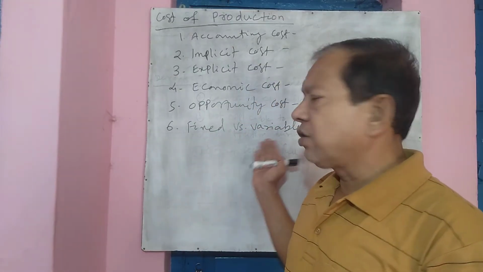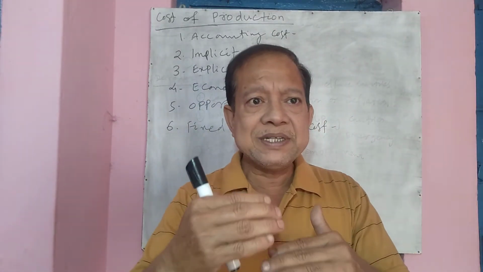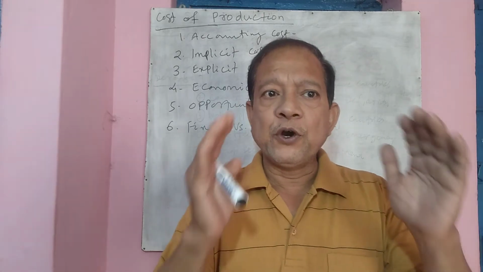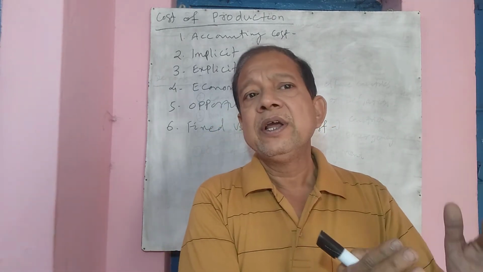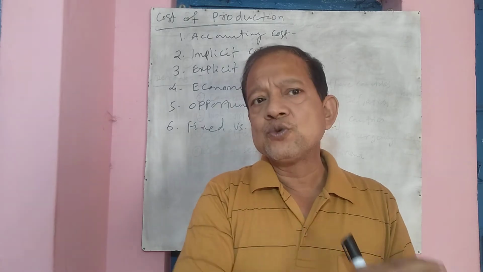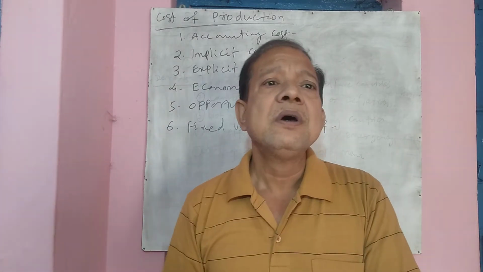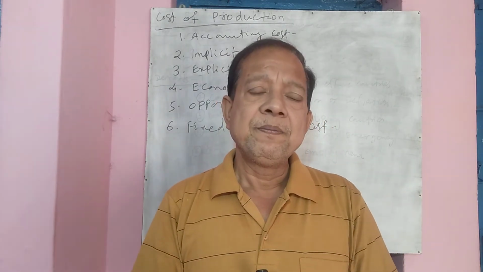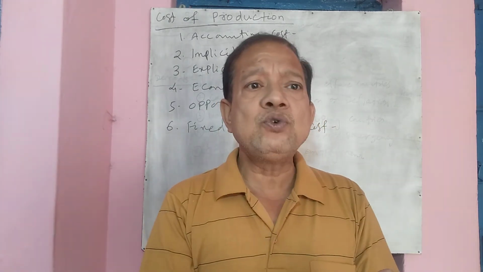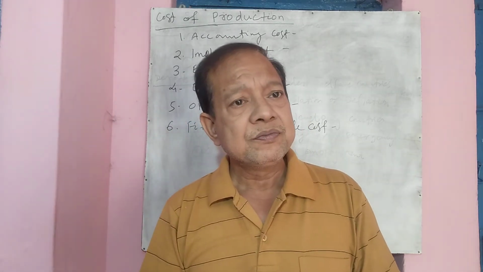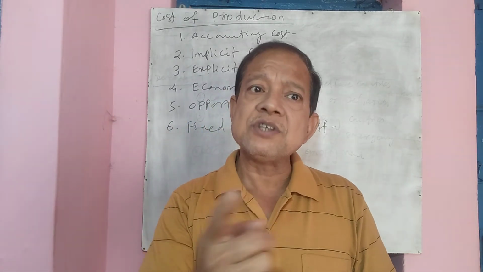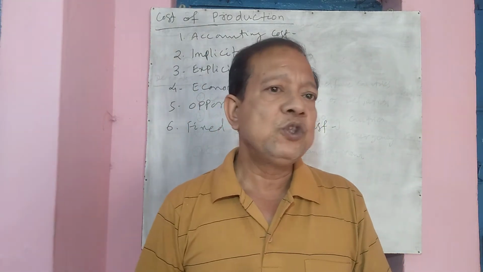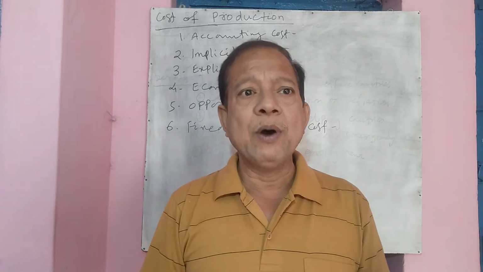And variable cost is a cost which varies. Vary means change, which changes according to the degree of production. If you produce a little amount, naturally the variable cost is less. If you produce more, the variable cost is more. So variable cost changes with production, and if you produce zero amount, the variable cost is also zero. So fixed cost remains constant, whereas variable cost changes with production amount.